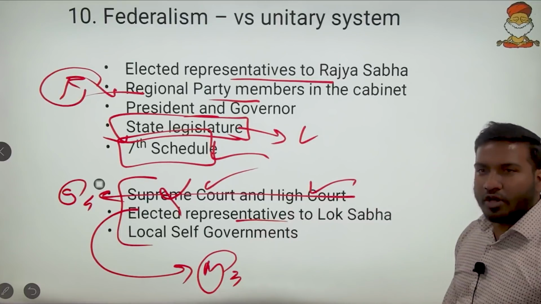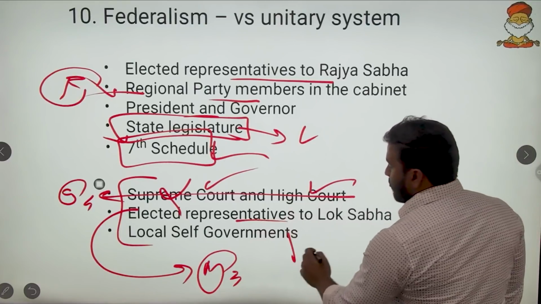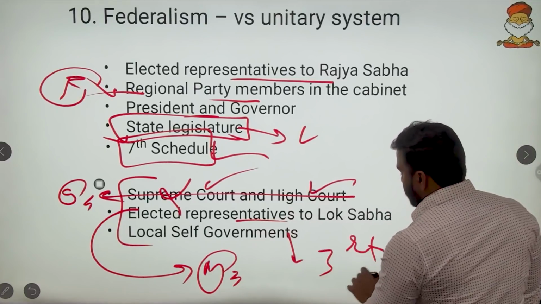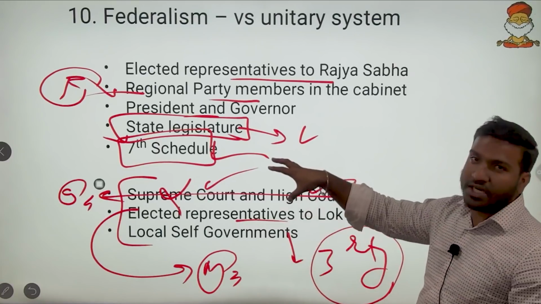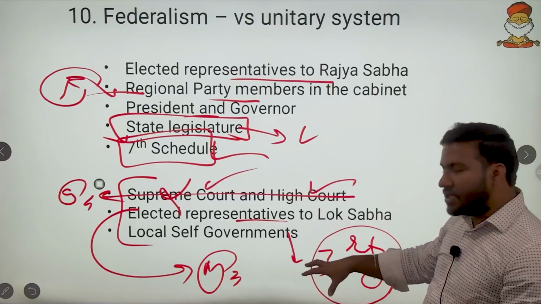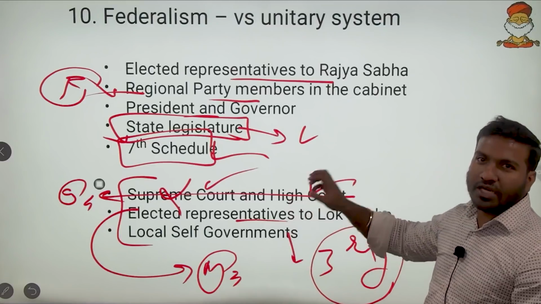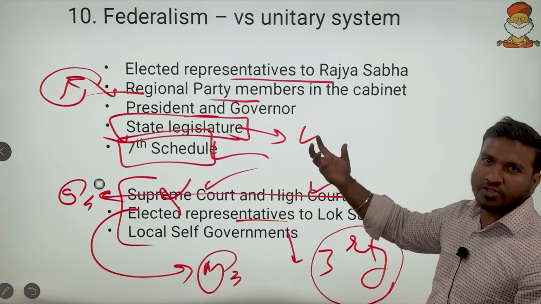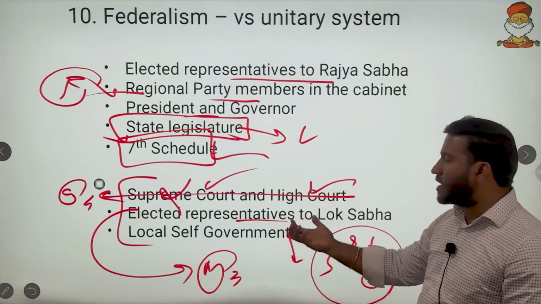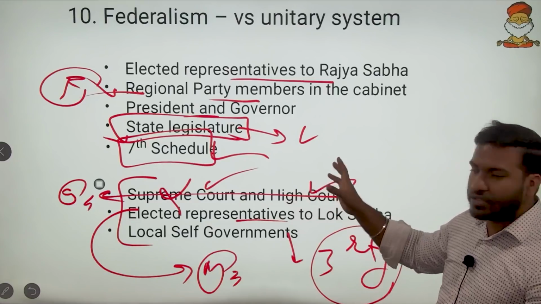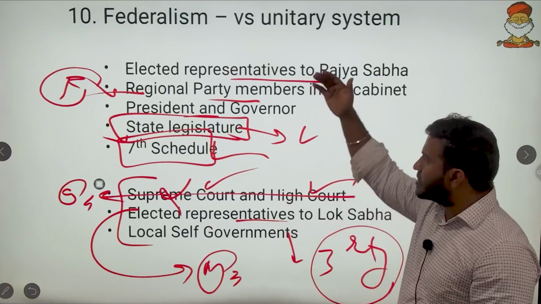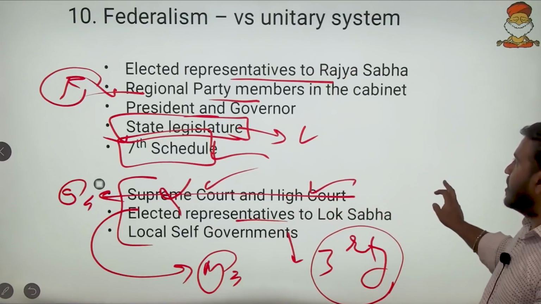Then local self-governments. Local self-governments will be only a third tier federalism. If you consider local self-government, UPSC has to mention it as third tier federalism. Else the word federalism was a very old concept, and when that came, these third tier governments were not there. So federalism per se will not include these ones. Make sure you remember these things.